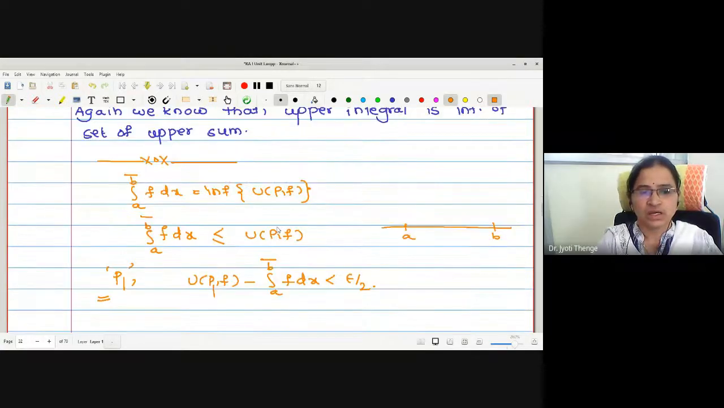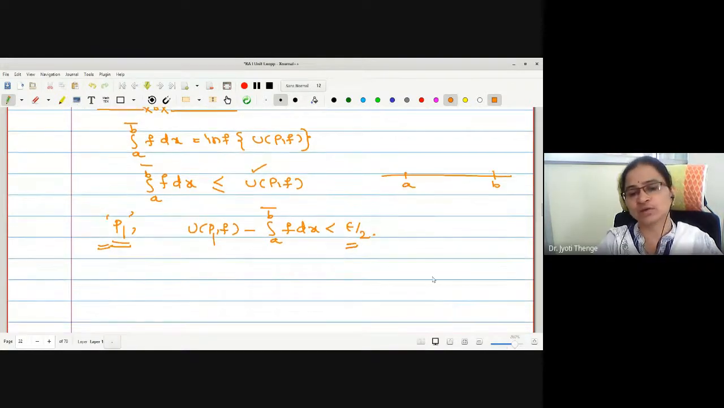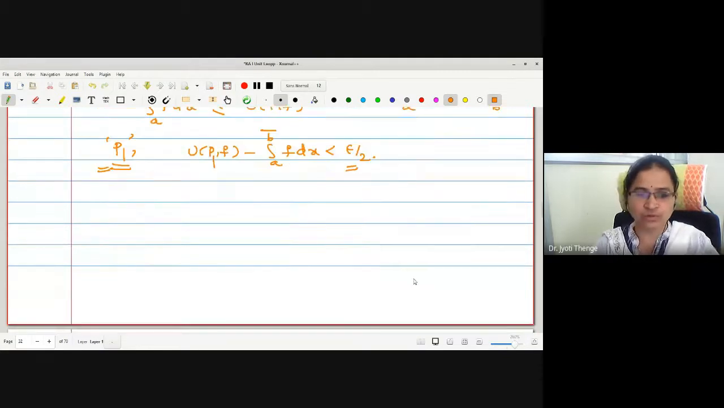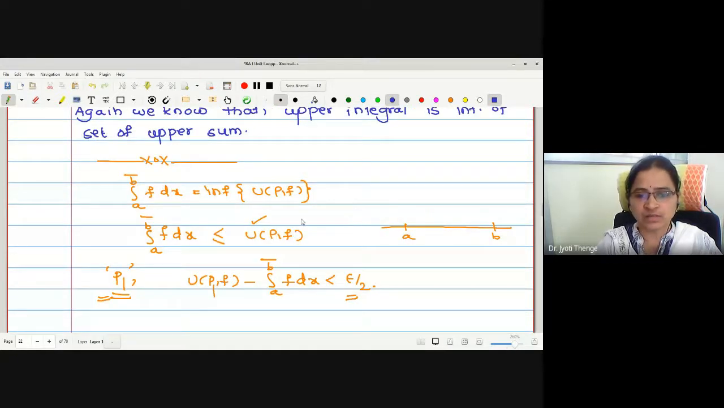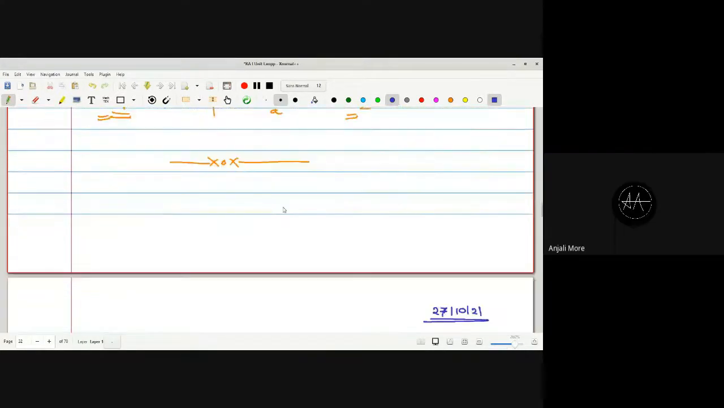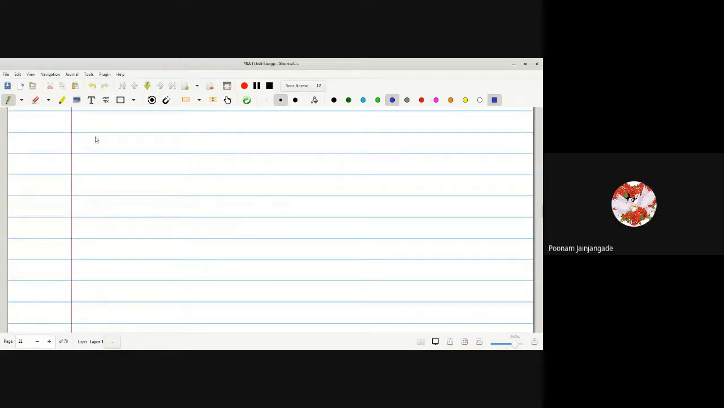Now, here among all the infinite partitions, we were selecting one partition, say P1, such that the difference between these two is less than epsilon by 2. Why epsilon by 2 is selected is just an adjustment. So now what were we going to write here? Let me continue the proof. Are you getting me this? Yes, ma'am.